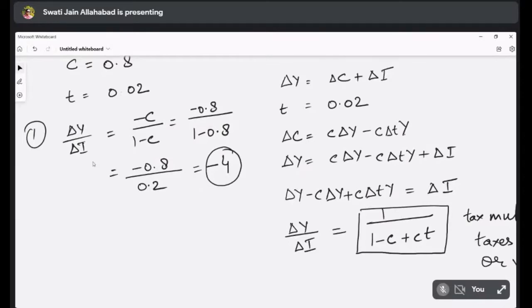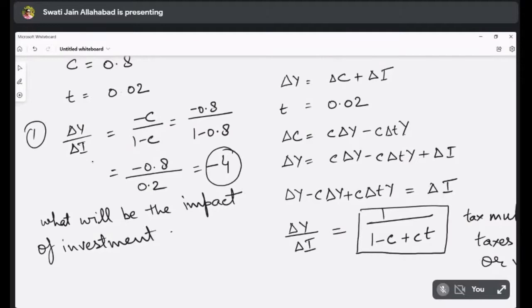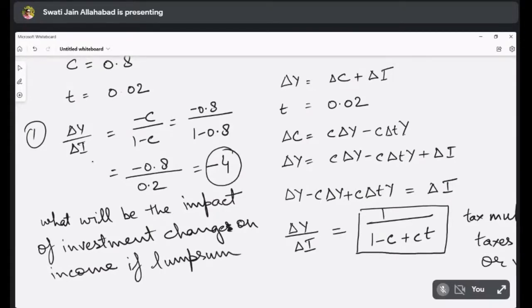So we want to understand what will be the impact of investment change on income if lump sum taxes also exist.